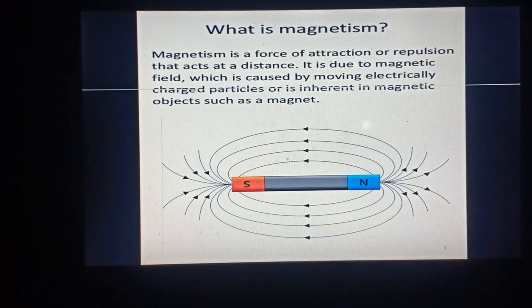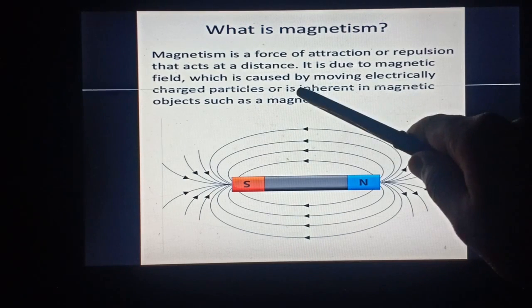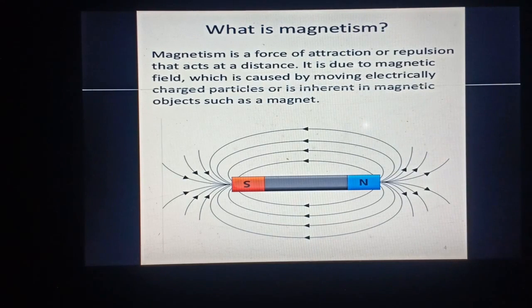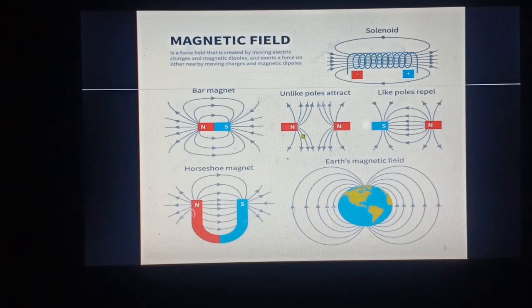If you go to some lower class definitions, you will get a brief history of how the magnet was discovered and how it has been developed into modern-day shapes and varieties. So you will get that in this table: inherent in magnetic objects such as a magnet. I am not going into these details of magnetic history and the discovery of magnets. Now, this is the very important property, the magnetic field.